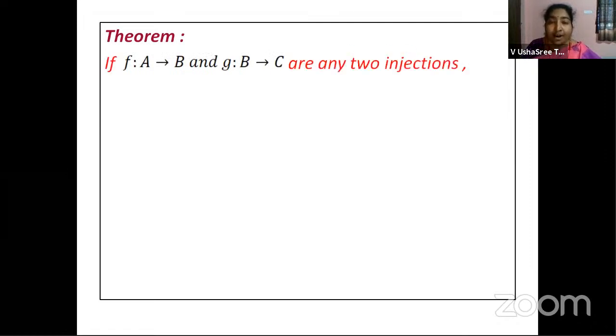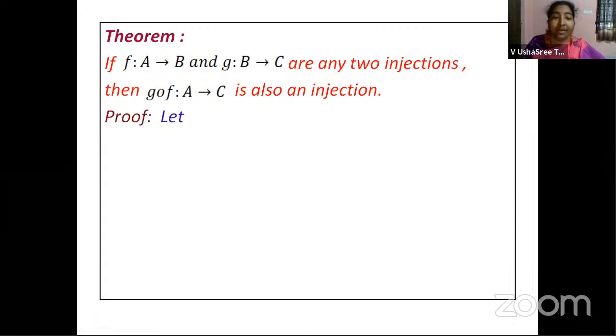Let us quickly move to the theorems which are based on the types of functions that we have seen. Now, if f maps A to B and g maps B to C are any two injections, it is one-one function, right? Then g circle f maps A to C is also an injection. This is what we need to prove. That means you are given two one-one functions, then the composite function of g with f is also an injection. This is what we need to prove.